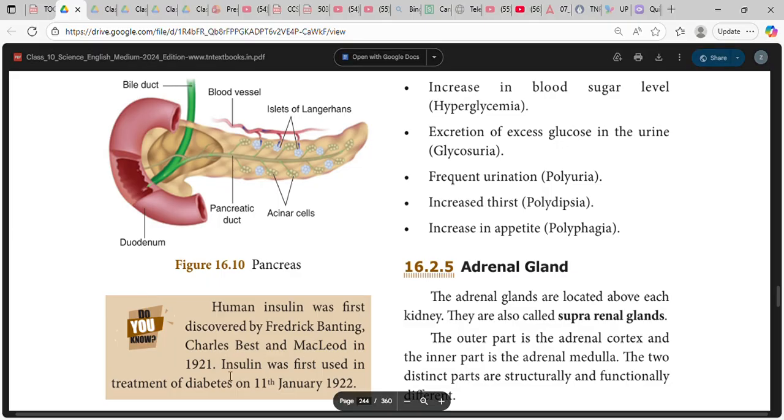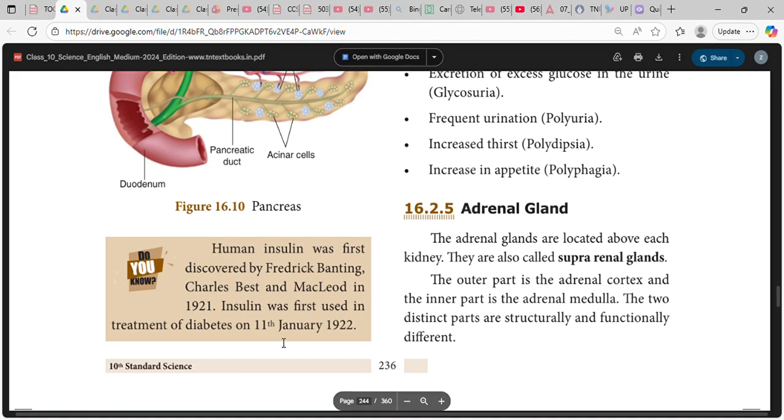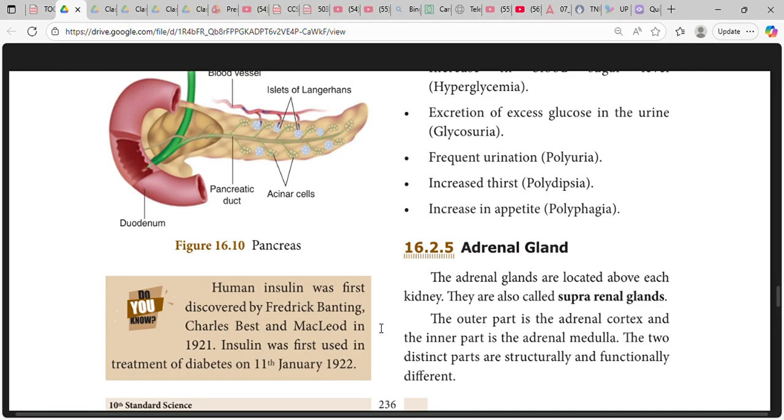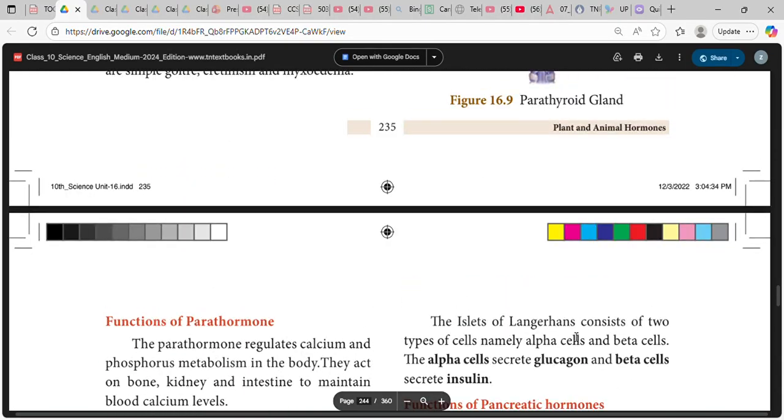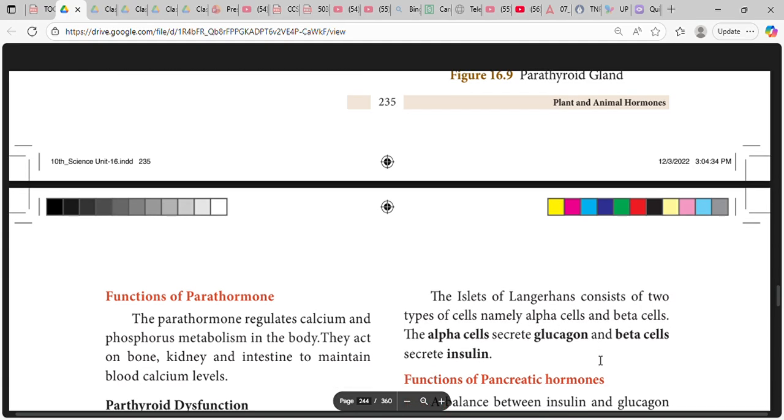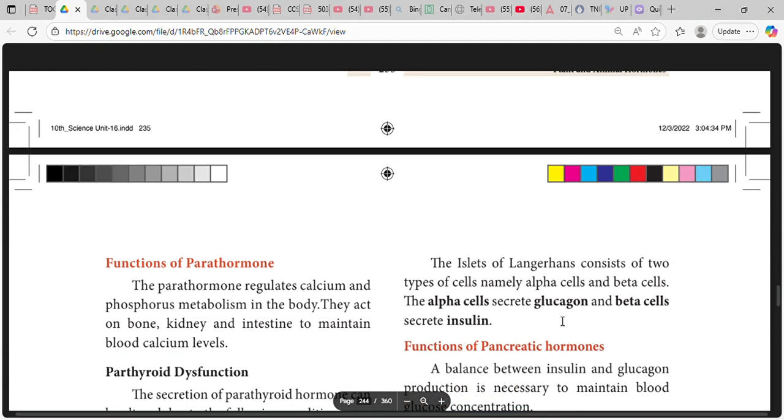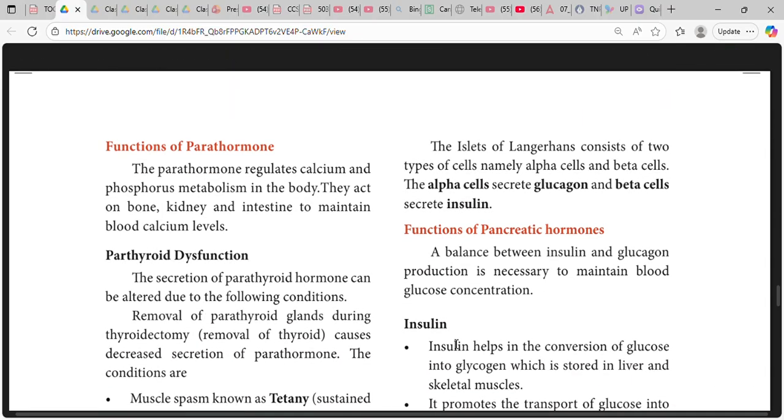Human insulin was first discovered by Frederick Banting, Charles Best and MacLeod in 1921. Insulin was first used in the treatment of diabetes on 11th January 1922. The islets of Langerhans consist of two types of cells, namely alpha cells and beta cells. The alpha cells secrete glucagon, beta cells secrete insulin.